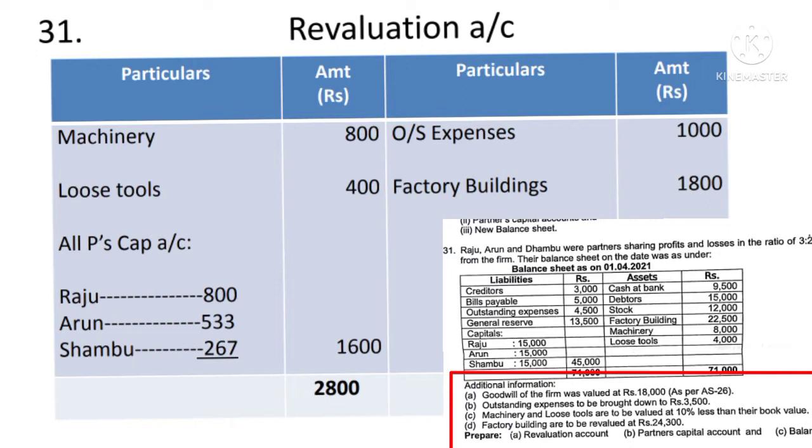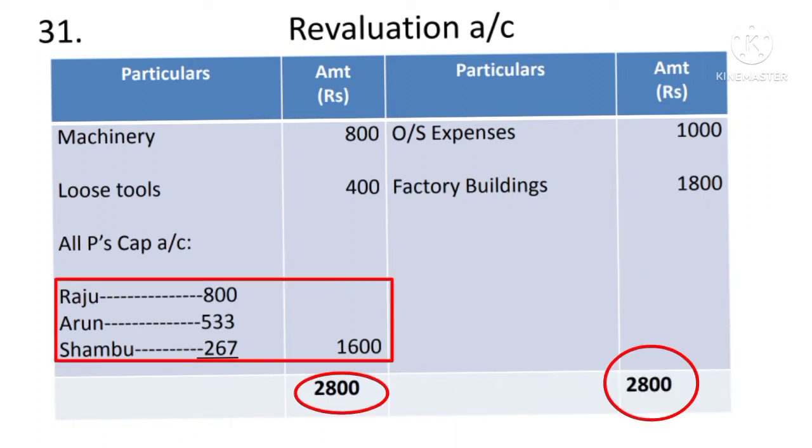Then machinery and loose tools are to be valued at 10% less than the book value, which means it is a loss to the firm. So on the debit side, machinery 800, 10% means, and loose tools 400. And thereafter factory building is to be revalued at rupees 24,300. Earlier it was 22,500. So there is an increase of rupees 1,800 in the factory building value. Therefore it is a profit. Record it on the credit side of the revaluation account. So 1,800 factory building.